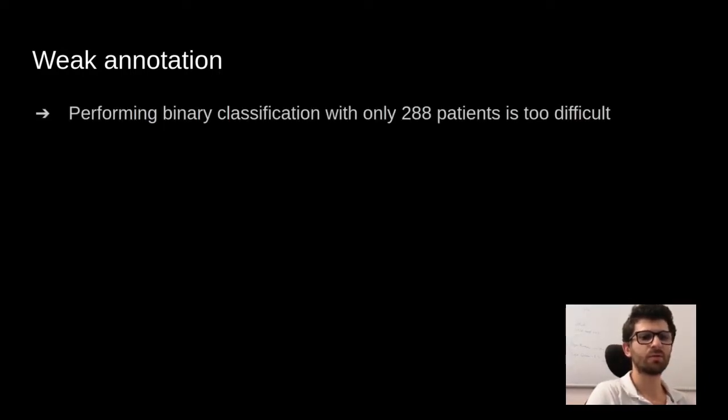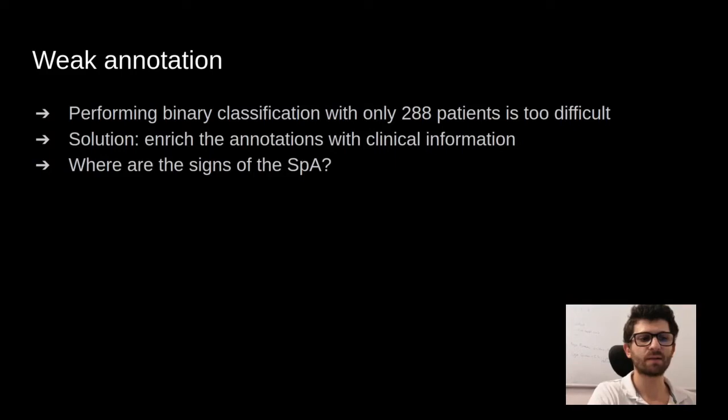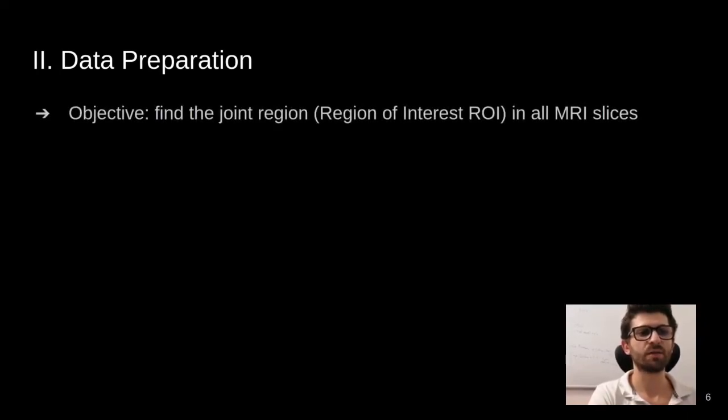The first naive approach is to try to predict either the sickness of a region or a patient using the raw images. However, MRIs are too complicated for this method to work with only 288 patients. Therefore, we enrich the annotations with clinical information. Expert knowledge tells us that the signs of AxSpA are inside the joint region. Therefore, to prepare the classification algorithm, first we try to detect these regions. We define a 2-step process.